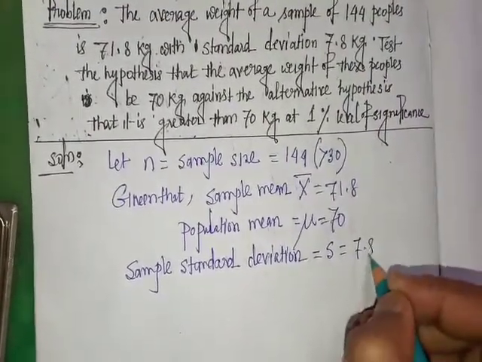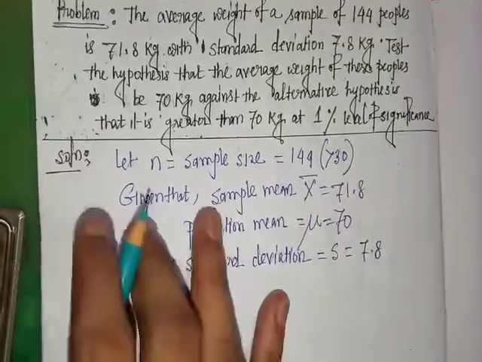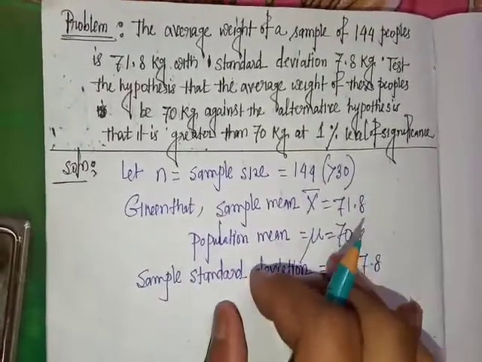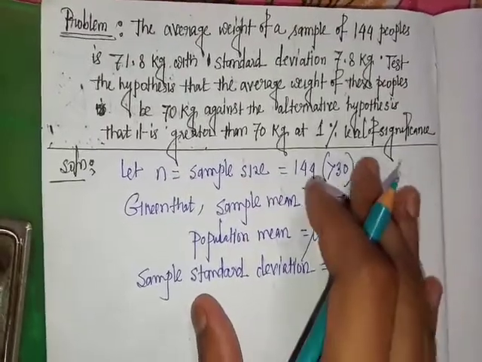So here population standard deviation sigma is unknown.